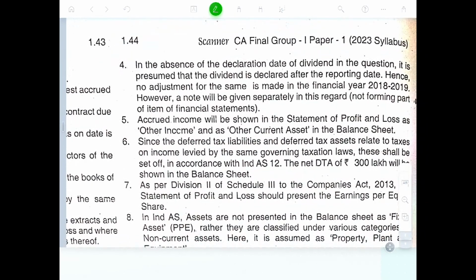In the absence of a declaration of the date of dividend. The question presents that the dividend is declared after the reporting date, hence no adjustment is made since the fiscal year 18-19. And therefore, the note should be given separately for that.